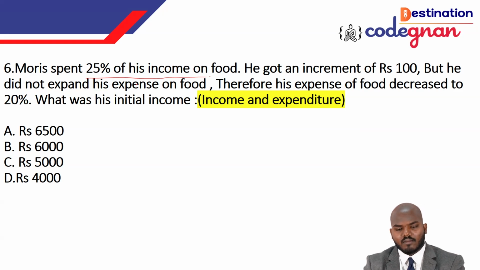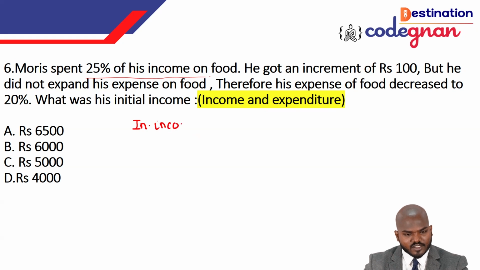And he got an increment of rupees 100, but he did not spend more money on food. Therefore, his expense on food decreased to 20%. How come? What was his initial income? That is the question. I don't know what his initial income was, but I'm calling it X.